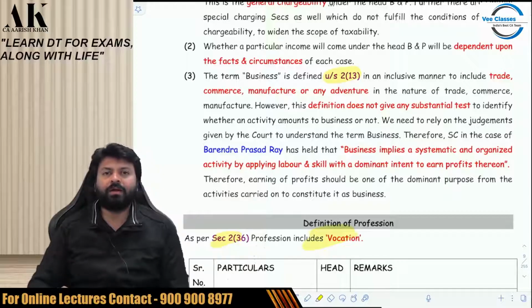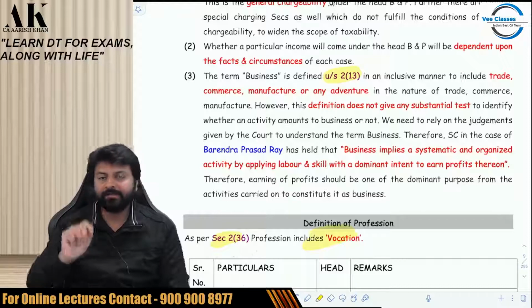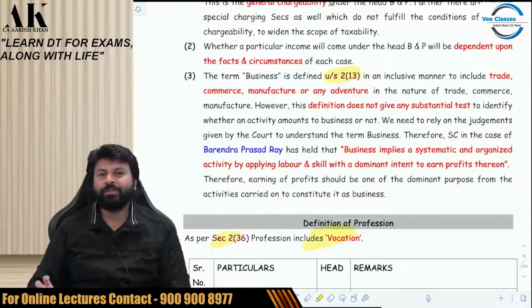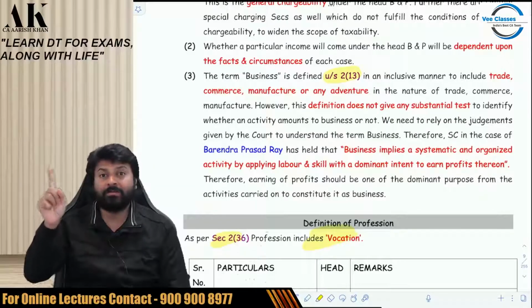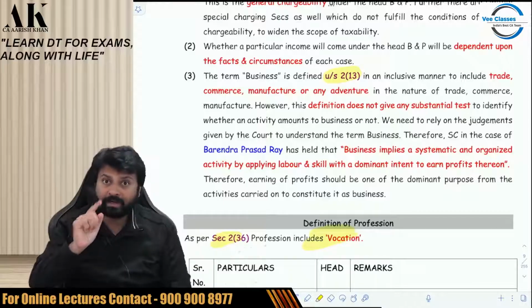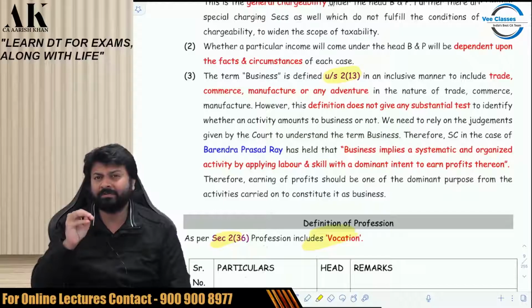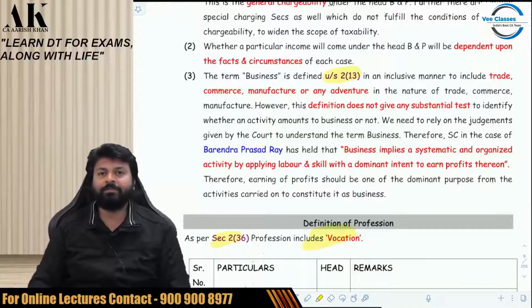We are trying to understand the fight between two heads. It's not that easy to classify an income. Please try to understand. The way you think that it's very easy to classify an income into a particular head, it's not that easy. It's a very complicated task. When which income will come under which head of income is a matter of great discussion. And you have to look into the facts and circumstances very minutely. So we are going to fight between two heads now.